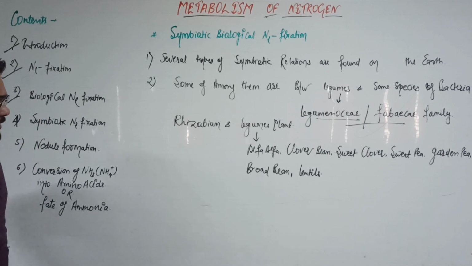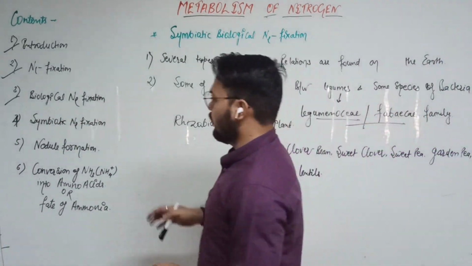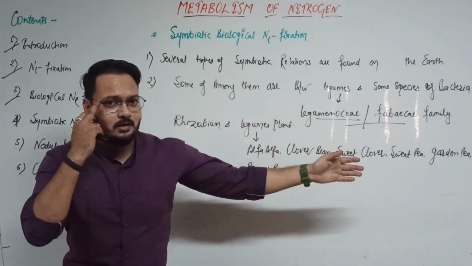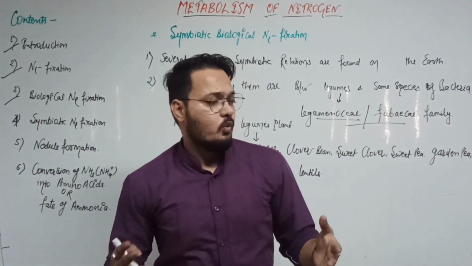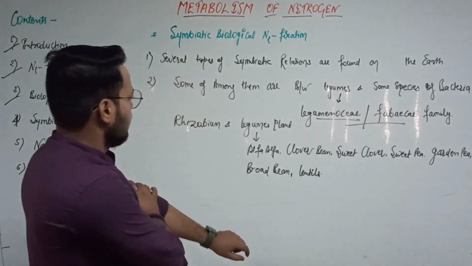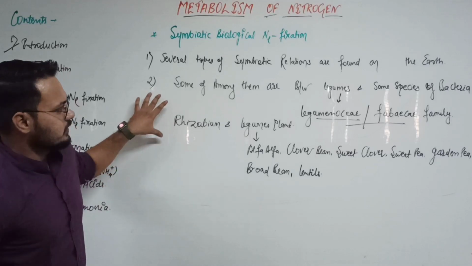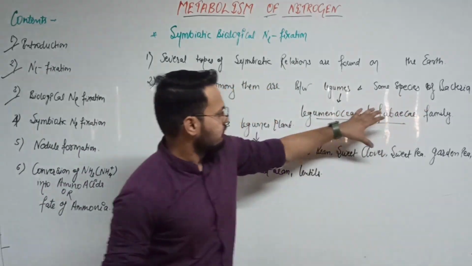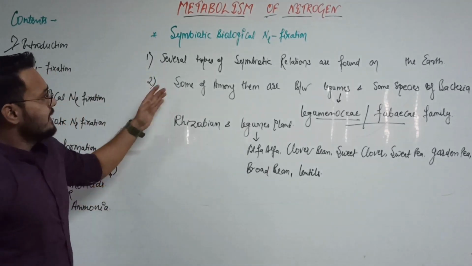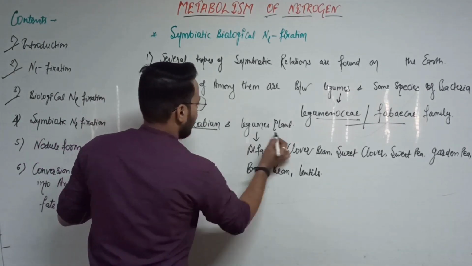So what happens in this relation? Why are they living together, when one is a microbe and one is a plant, two different species? Let's talk about the symbiotic relations. What is the benefit to the plants and what is the benefit to the microbes? They have established a symbiotic relation between the Rhizobium bacteria and the legume plants.